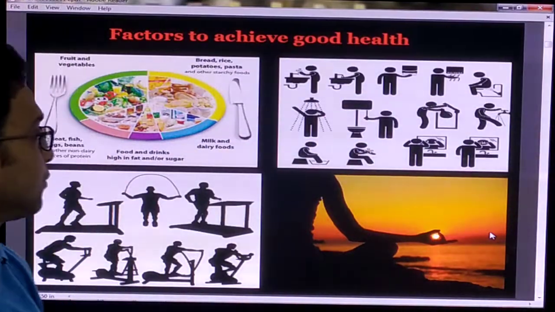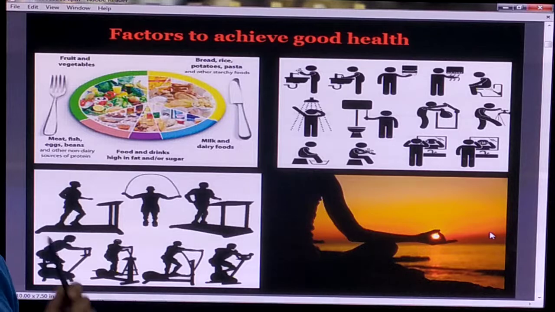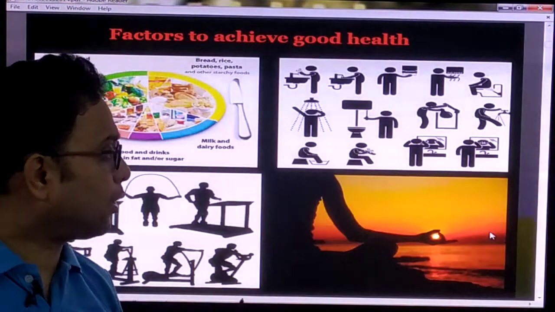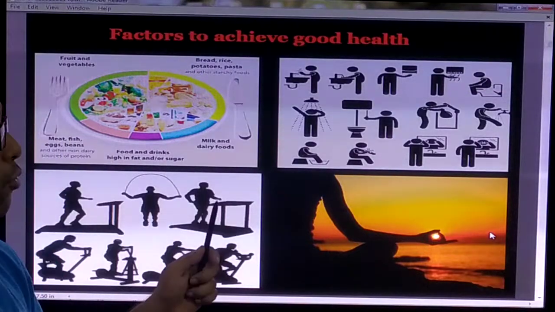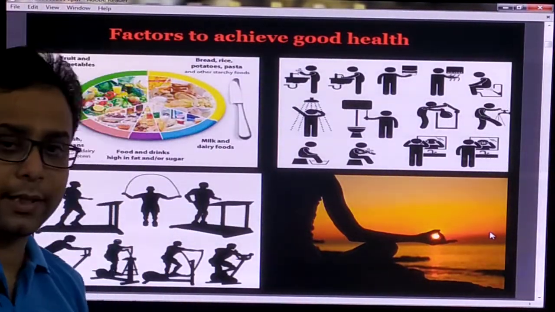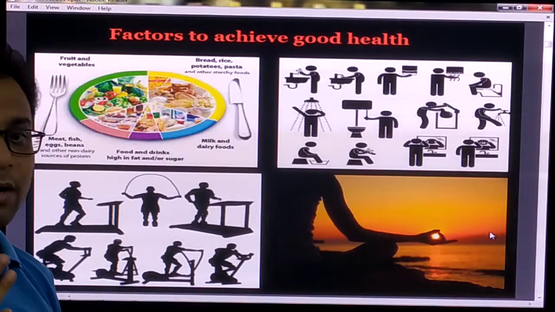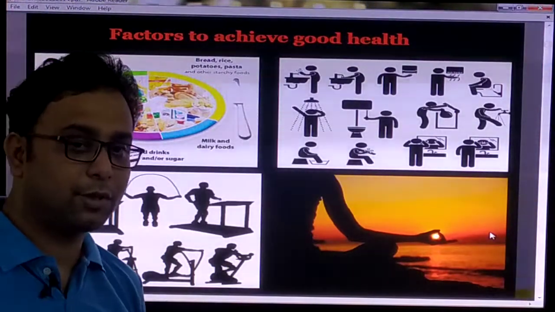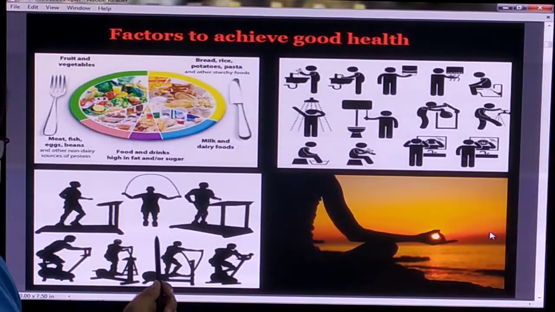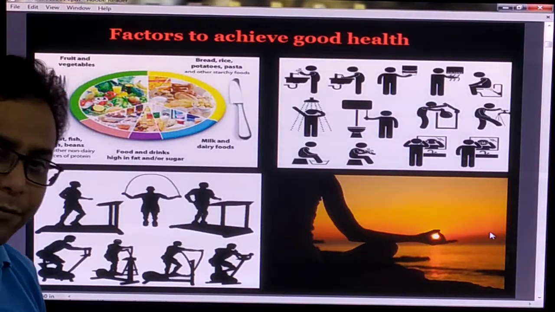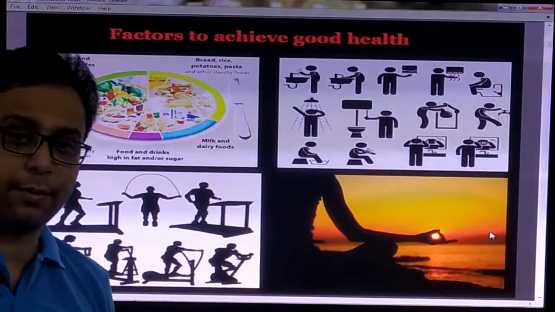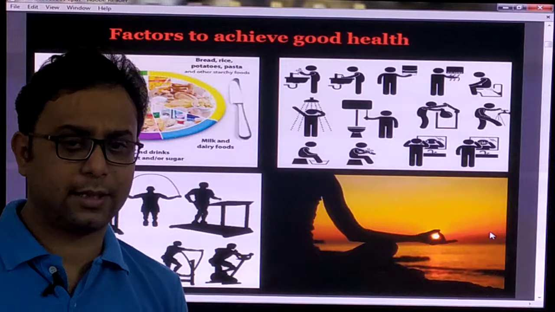Number one, food. Balanced food must be taken. You already know it. Another step is washing your hands and maintaining personal hygiene in daily life. Another most important one is exercise. Every day you must take some time for exercise, even free hand exercise.